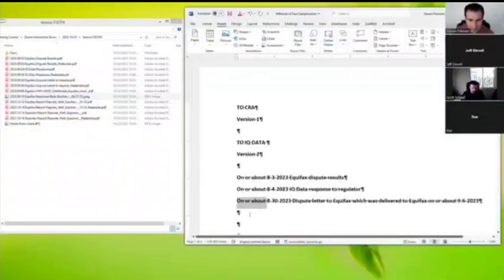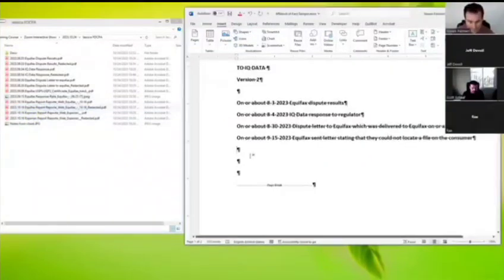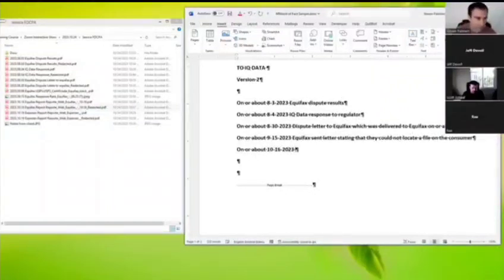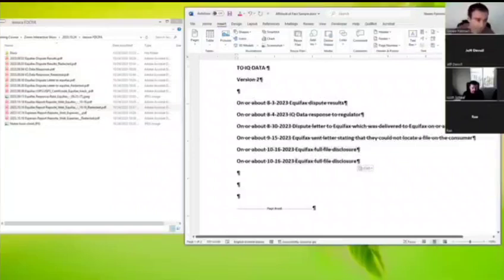So then we've got on or about 9/15/23, Equifax sent a letter stating that they could not locate a file on the consumer. And then we kind of fast forward to 10/16. We've got Equifax, and now these are the online reports, which are the full file disclosures. I'm just putting the skeletons here, and we will fill this in. Experian. Okay, now, what are we missing?